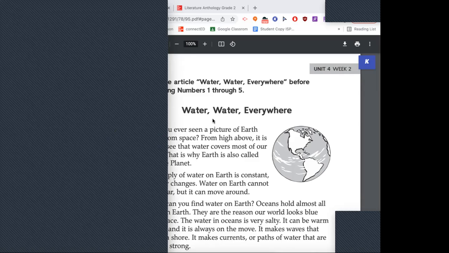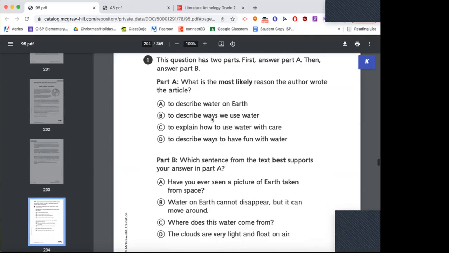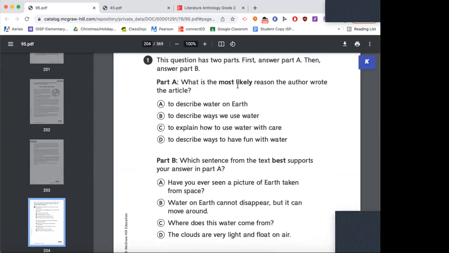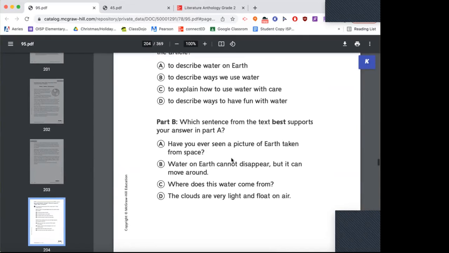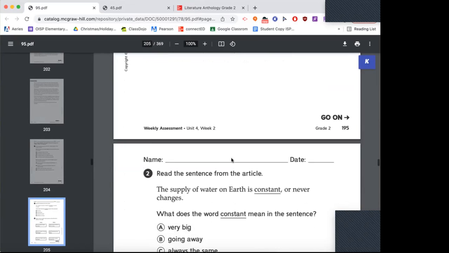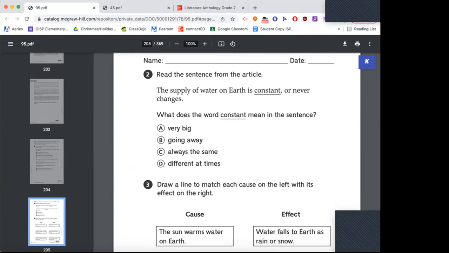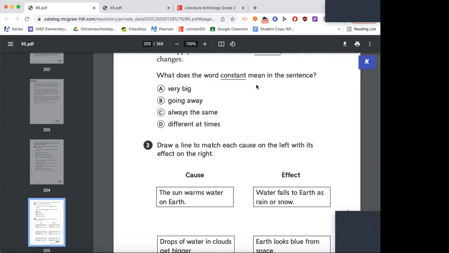Okay. All right. Water everywhere. Before I take my test, I'm going to look at the questions. What is the most likely reason the author wrote the article? So I know it's going to have to do with something with water. Which sentence from the text best supports your answer on part A? The supply of water on Earth is constant or never changes. What does the word constant mean in the sentence? So this one, you'll be using context clues.